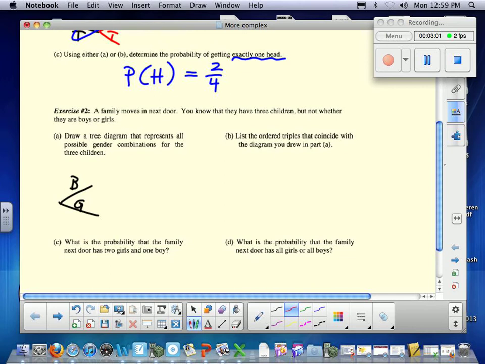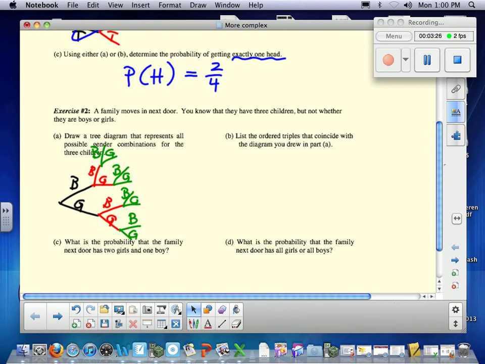Secondborn child could be? And the baby of the family could be a boy or a girl. Okay, so there's our tree diagram of the possible birth order of our children.